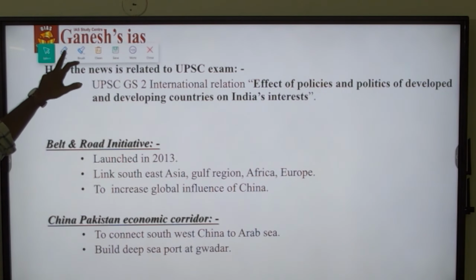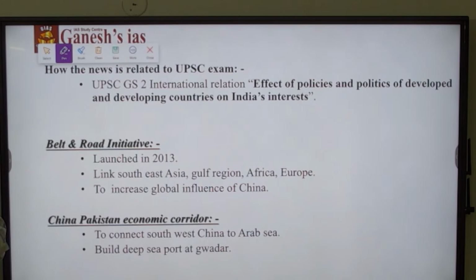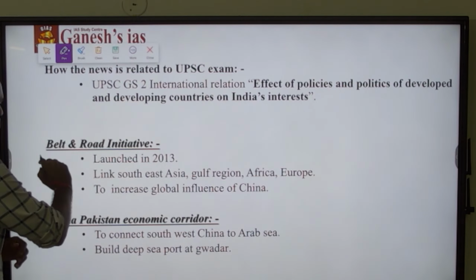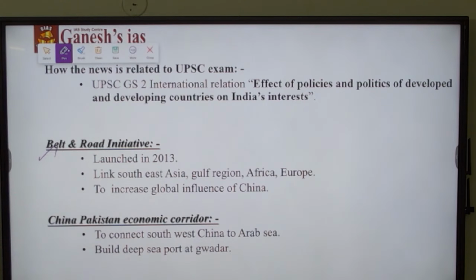UPSC exam? It is related to UPSC GS2 international relations, under a topic called effect of policies and politics of developed and developing countries on India's interests. CPEC, the China-Pakistan Economic Corridor, is implemented under the major initiative called the Belt and Road Initiative of China. It was launched in 2013 to link Southeast Asia with the African Gulf as well as the European region through land and sea routes, so that the global presence of China could be enhanced. So under the Belt and Road Initiative, CPEC is getting implemented.